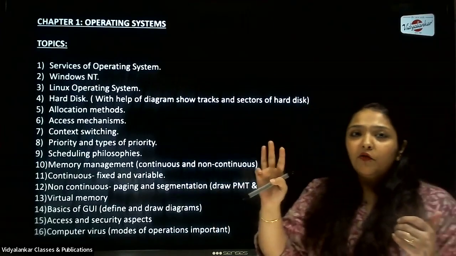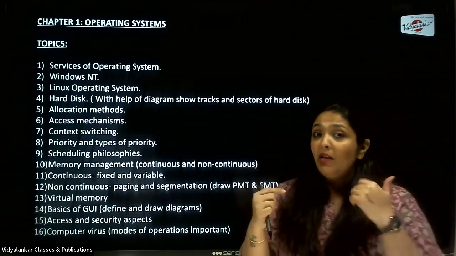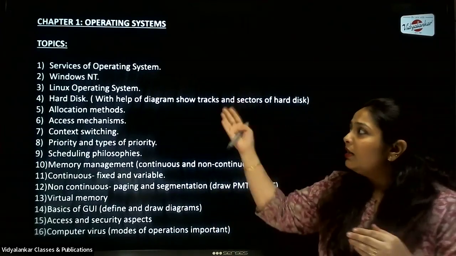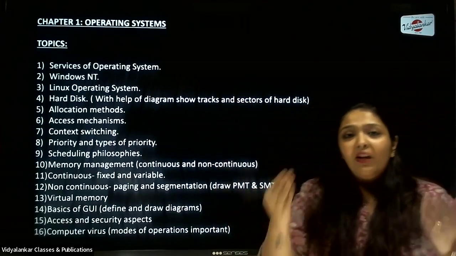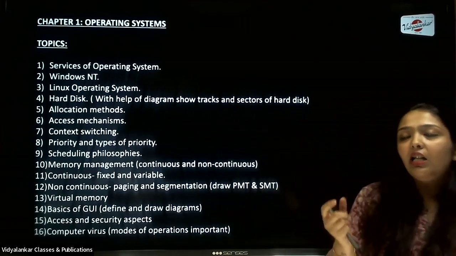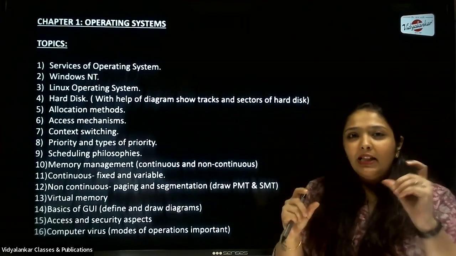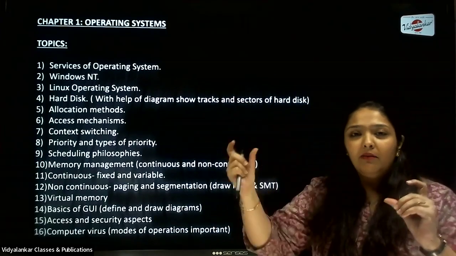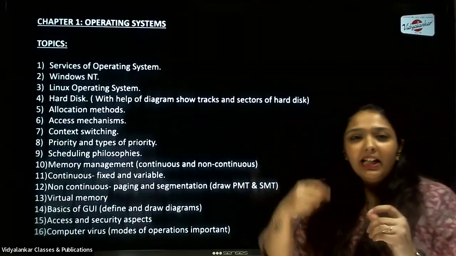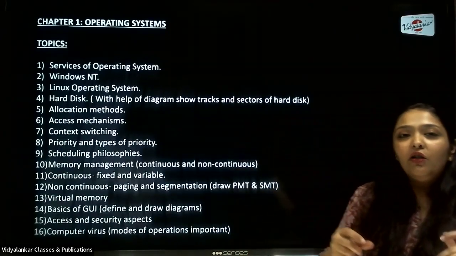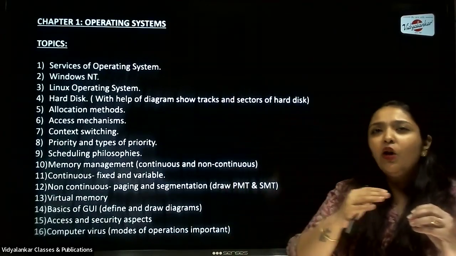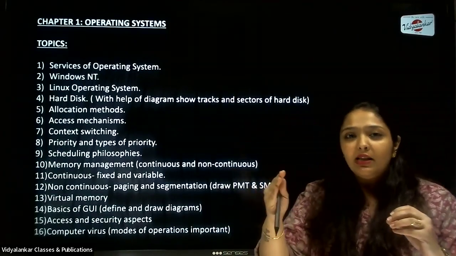You know there are 3 services of your operating system. These 3 services can be asked in the board exam for 3 marks, so 1 mark for each service. The first service is information management. When I'm correcting the paper, I will always look for keywords, and the keywords in information management are the system calls. All the data which is there in your computer, how the system is managing it. Like creating a file, creating a folder, creating a directory, or deleting a file, deleting a folder, deleting a directory. Such system calls are required. I would at least expect you to list down 5 to 6 system calls in that answer.